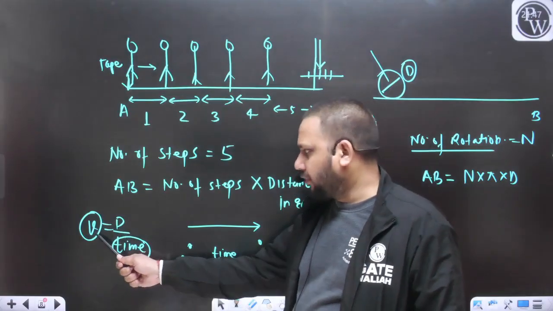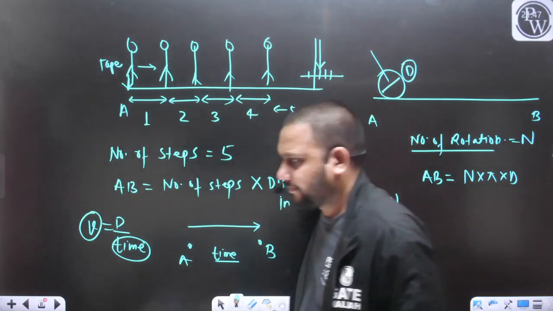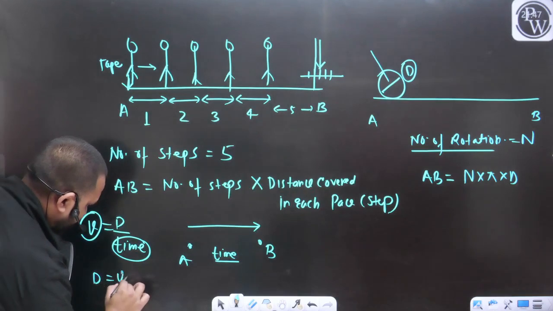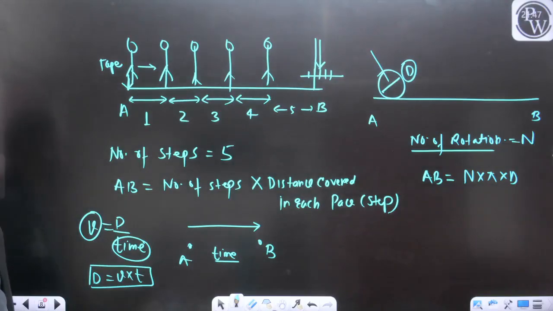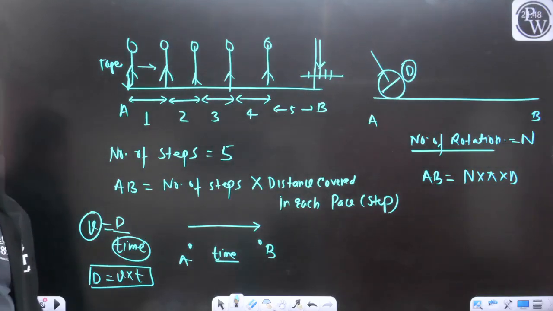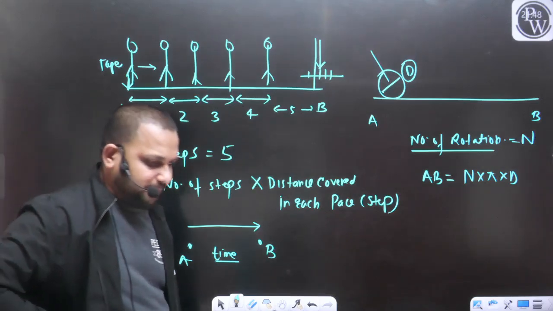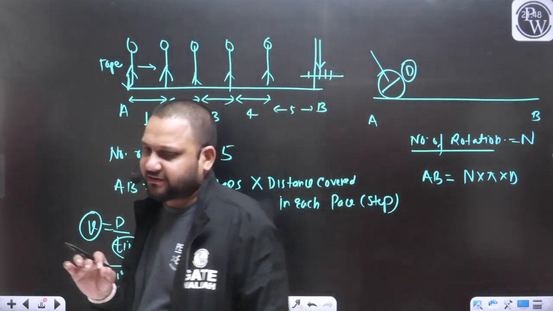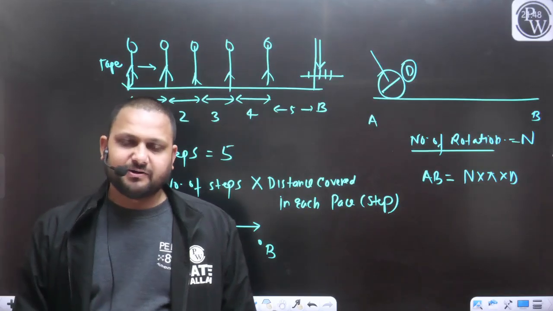So if we know the speed and we know the time, can we calculate the distance? Distance is going to be V into T. Again, this is going to be an indirect measurement. Everyone please confirm that the difference between the direct measurement of distances and the indirect measurement of distances is clear to everyone.